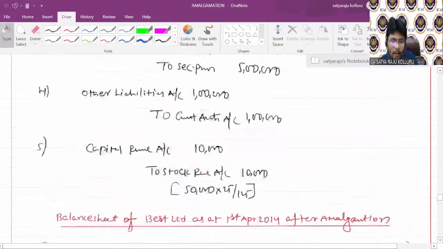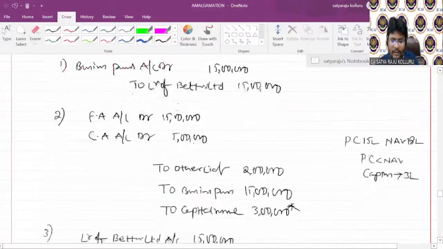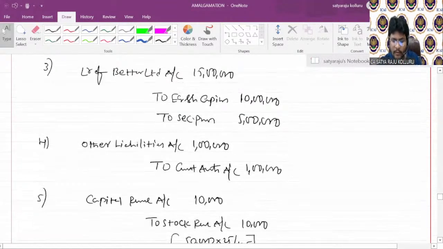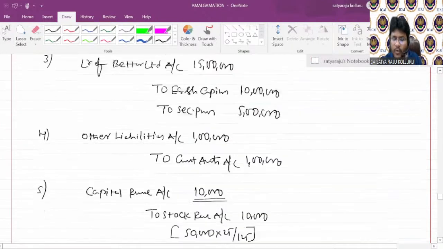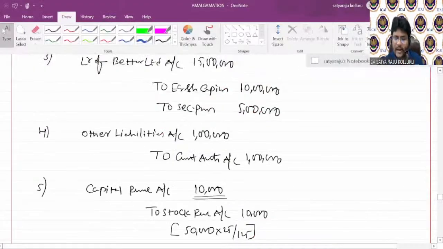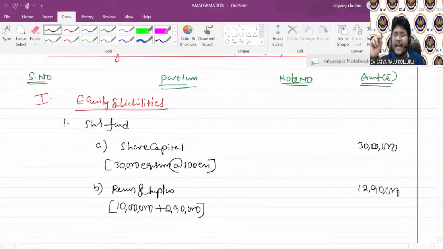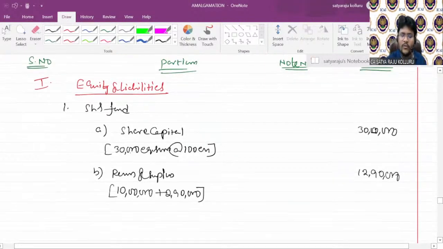Now, if you observe in the books of the purchasing company, in entry number 2 you get capital reserve of 3 lakhs. In entry number 5, you debited the capital reserve of 10,000. The net capital reserve you have is 2,90,000. You can add such net capital reserve here, plus 2,90,000. Then the total reserves and surplus you have is 12,90,000. But in the note, you need to clearly provide opening reserves and surplus, add capital reserve arising during the process of amalgamation. Then you will get a total of 12,90,000.